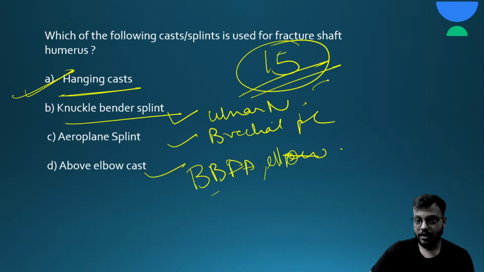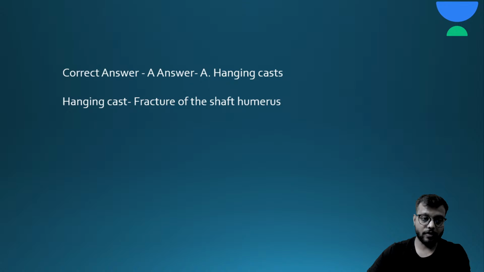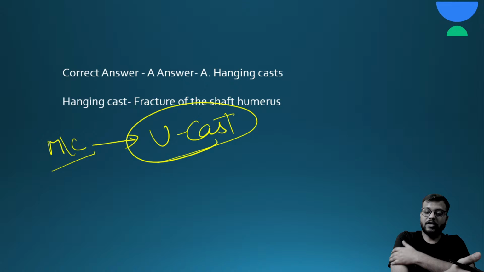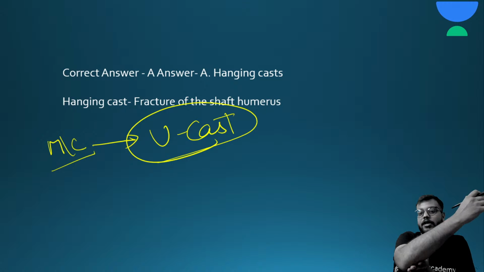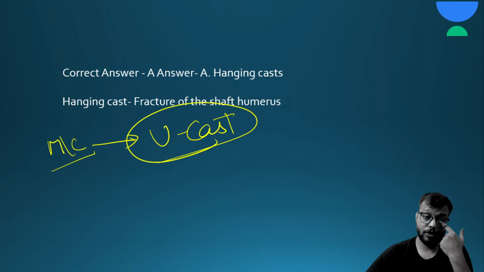Here it is used. Now in fracture shaft of humerus, most commonly used is a U cast or the U slab, which starts from the nape of the neck, covering the lateral side, then winding around the elbow covering the medial side. This is called U slab or the U cast.